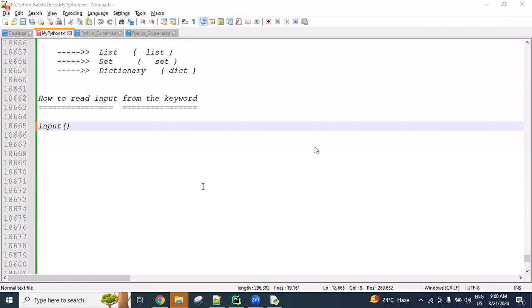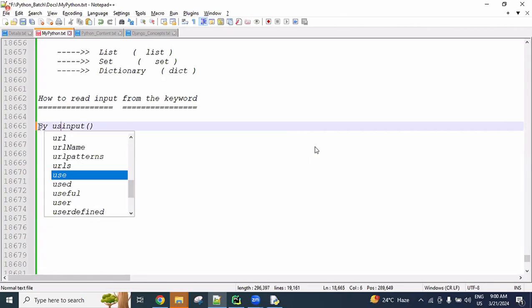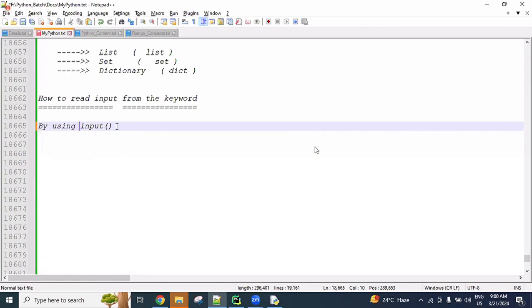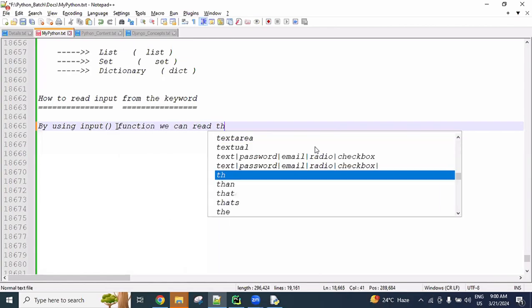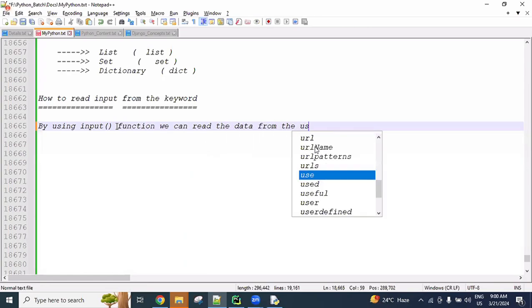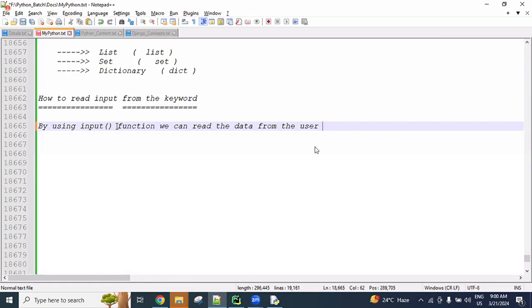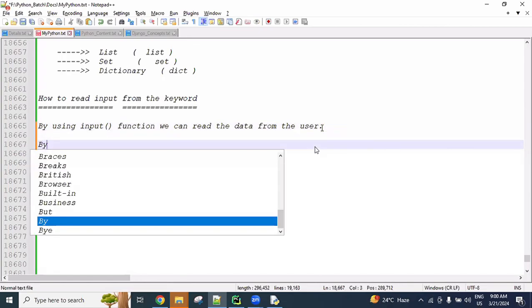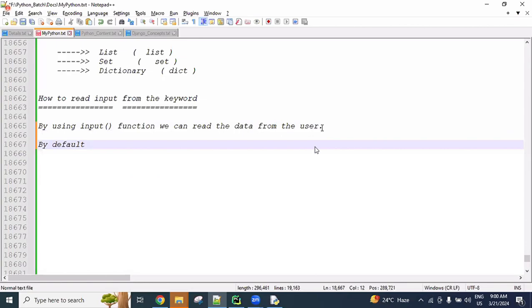By using this input function, we can read the data from the user, or else from the keyboard. By default, this input function reads the data in the form of a string.